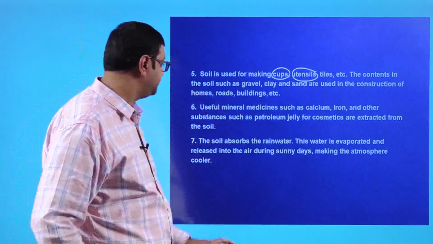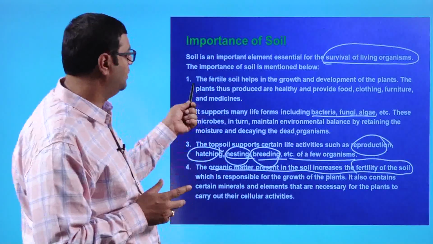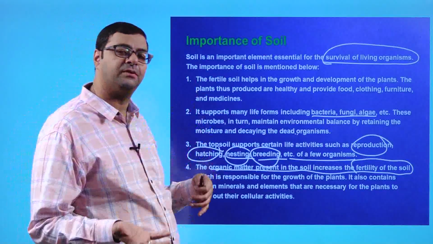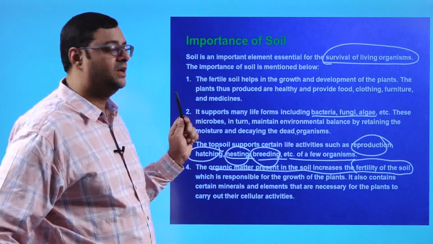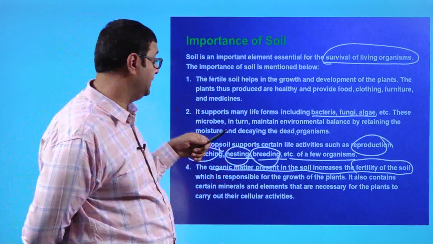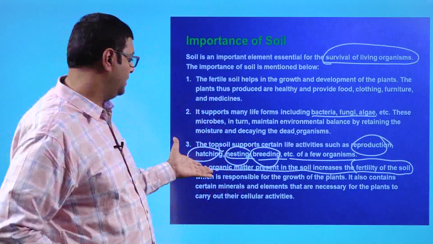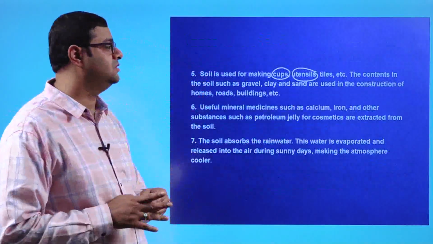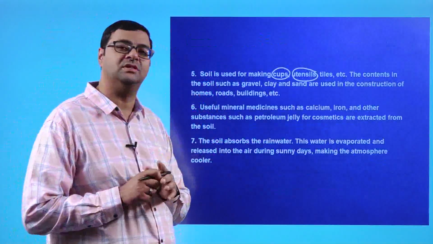So in the importance of soil, we have seen the following points: how fertile soil helps in getting nutrients, how the topsoil helps in reproduction, hatching and nesting, and how the organisms in the soil help in balancing the moisture in the soil. Then we saw that organic matter increases soil fertility, and how soil is used in utensils, cups and tiles, and in construction of homes, roads and buildings.